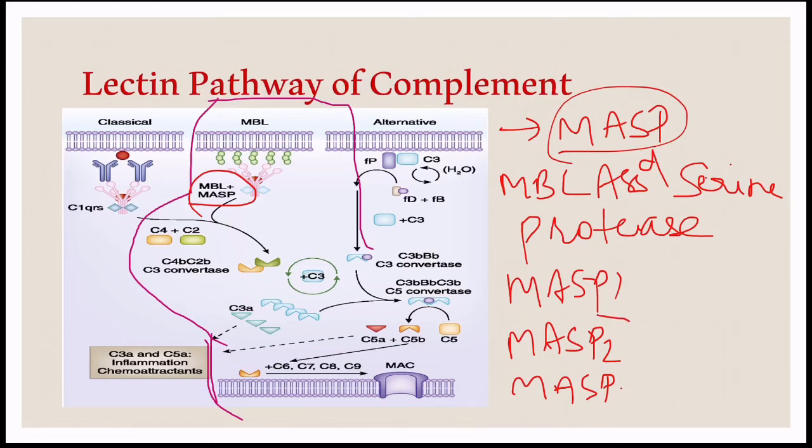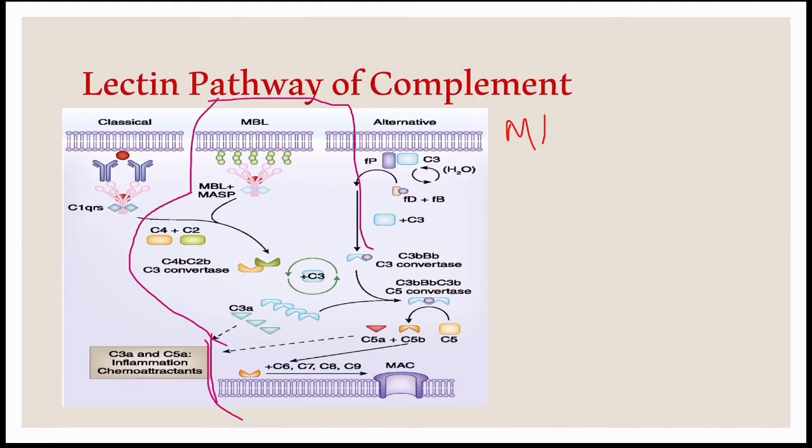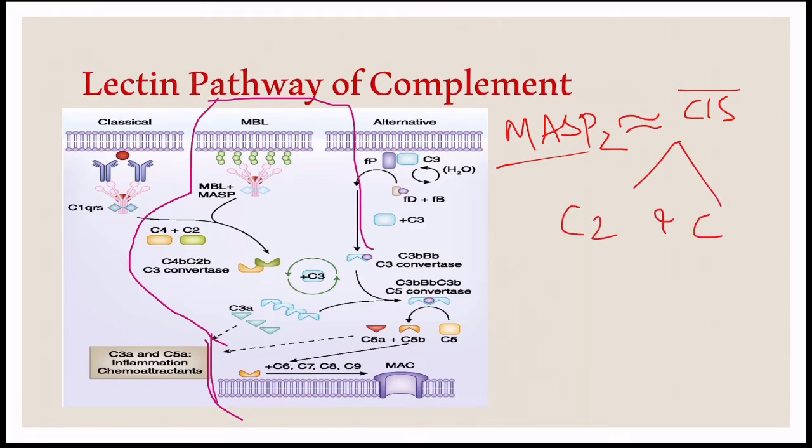But most of the studies point to MASP2. MASP2 is structurally related to C1s. C1s can cleave both C2 and C4 and produce C4b2a, similar to that of the classical pathway.